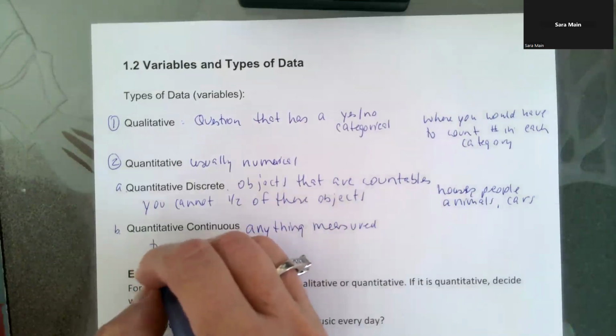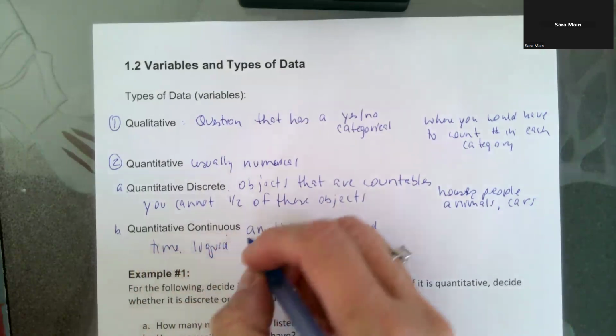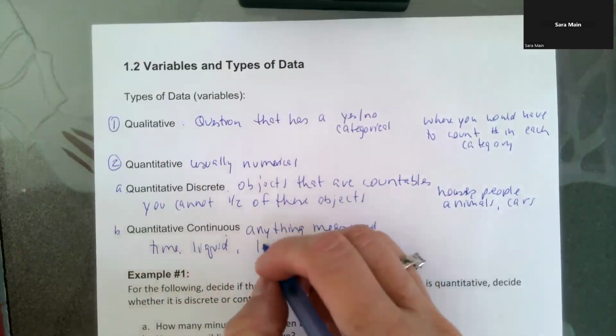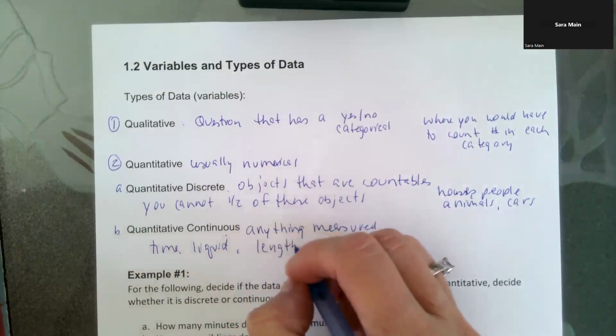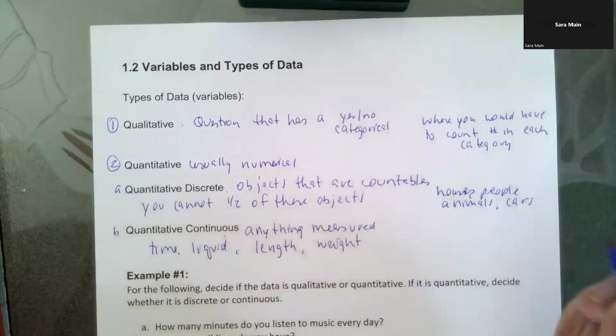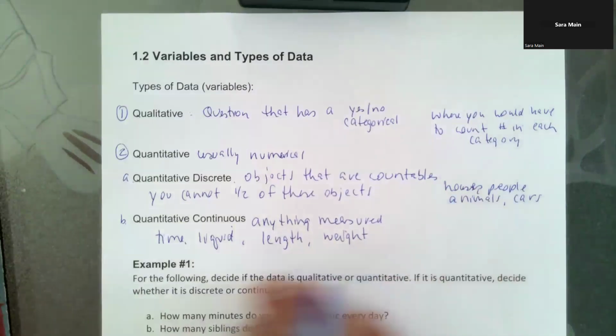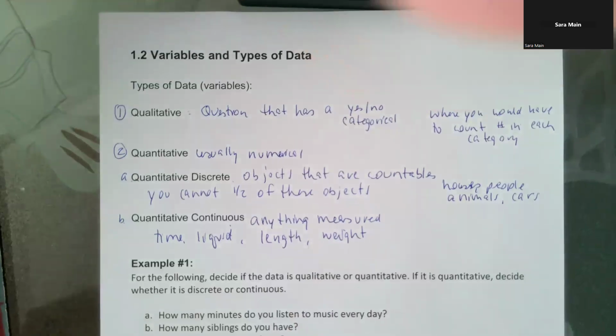Okay, so time is measured, liquid is measured, length is measured, weight is measured. Okay, those are going to be considered quantitative continuous.